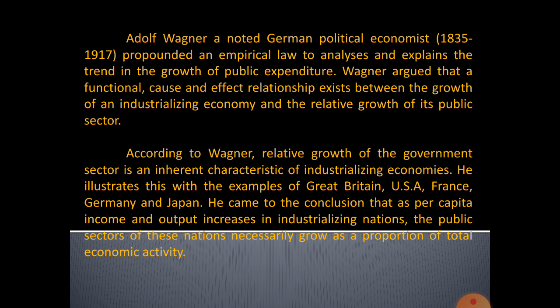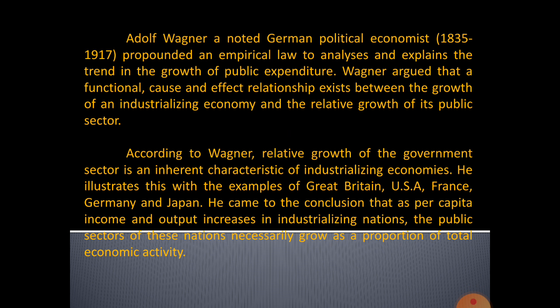Adolf Wagner, a noted German political economist, 1835-1917, propounded an empirical law to analyze and explain the trend in the growth of public expenditure.